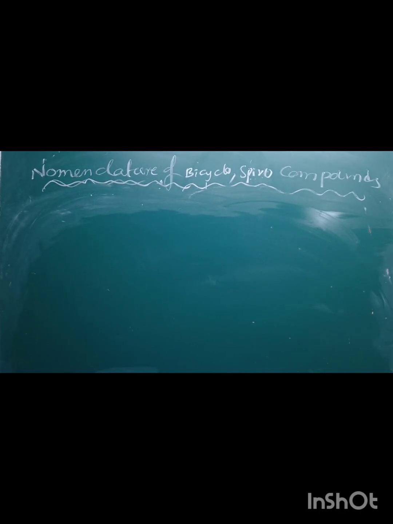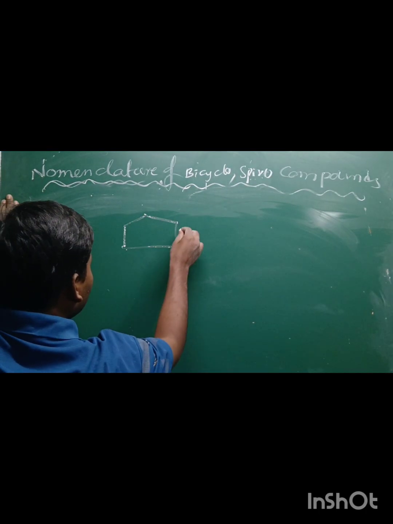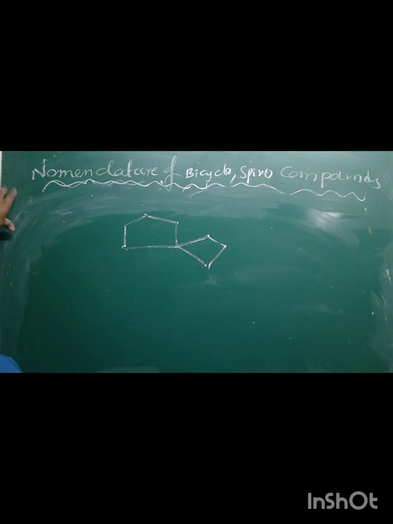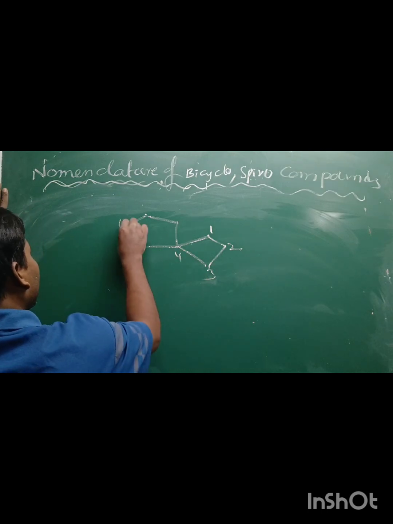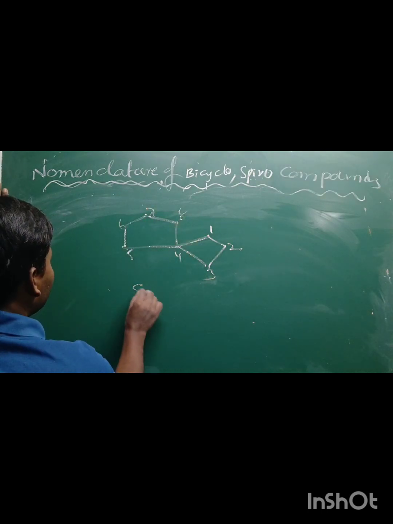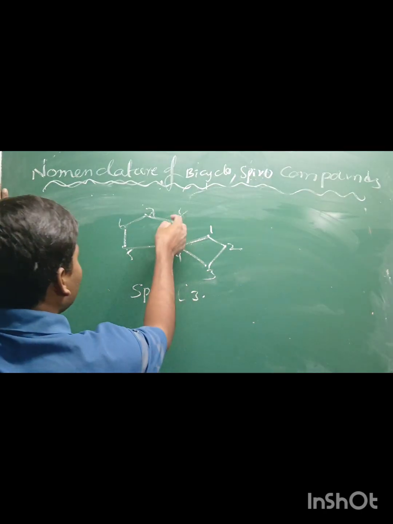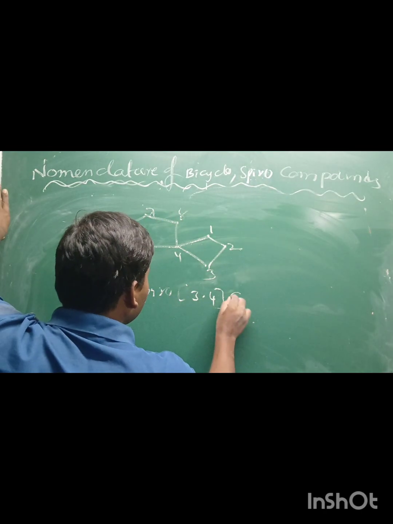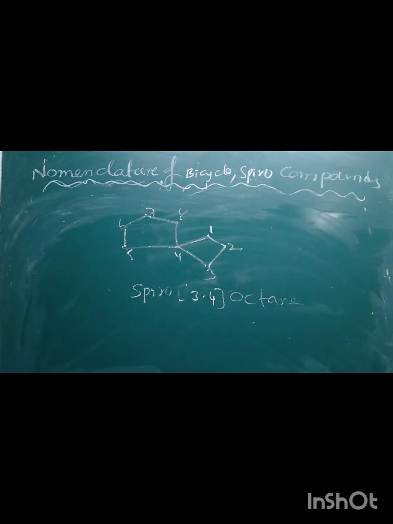For example, now I am taking the last example for spiro compounds. Here is a 5-membered ring and a 4-membered ring. How to give the numbering? Always small ring to big ring. Okay, what is the name of this one? Spiro. Small ring positions 3, big ring positions 4. Total number of carbon atoms 8, octane. I hope it is clear.